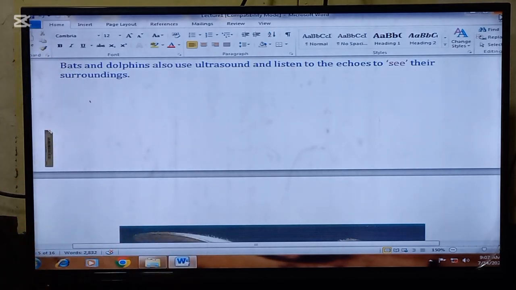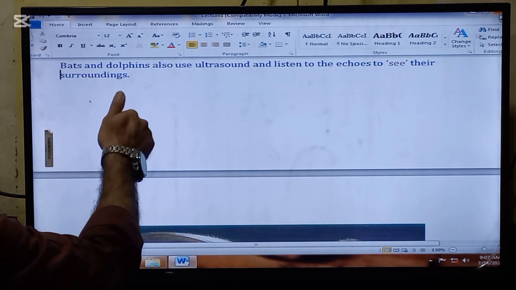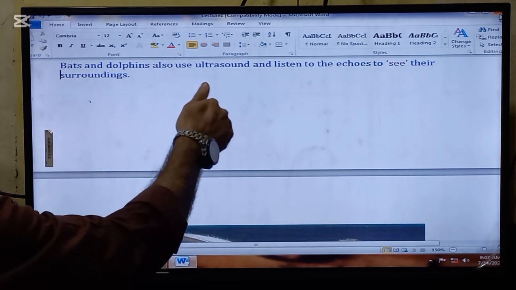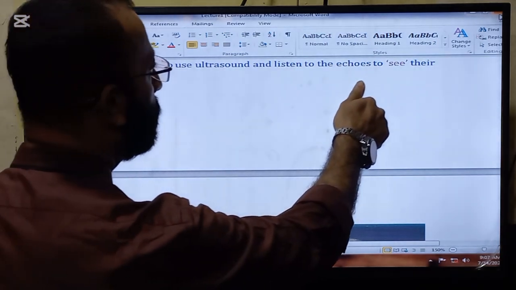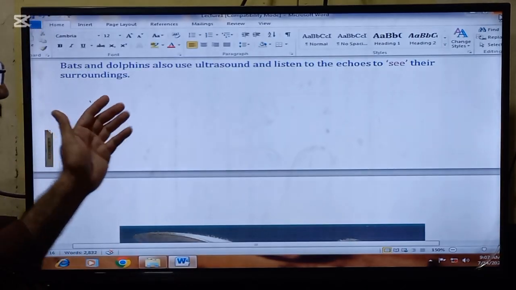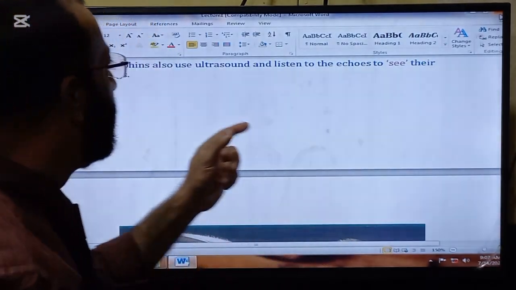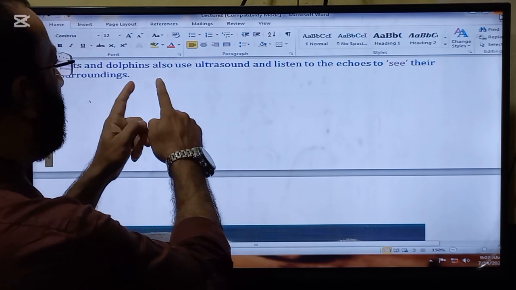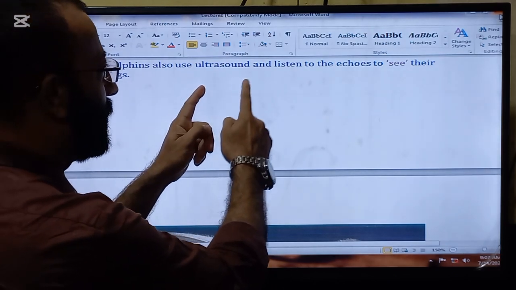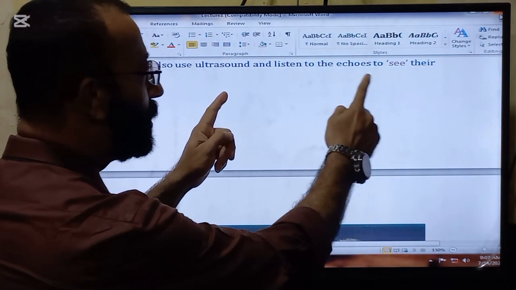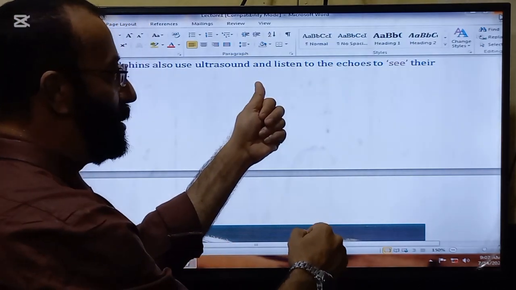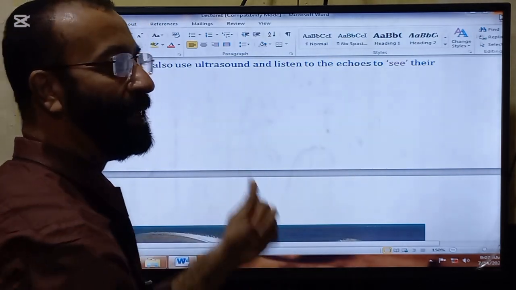Here is another application of the echoes in daily life. Bats and dolphins also use ultrasound and listen to the echoes to see their surroundings. So this is a very interesting sentence if you have noticed. They use ultrasound and listen to the echoes to see.